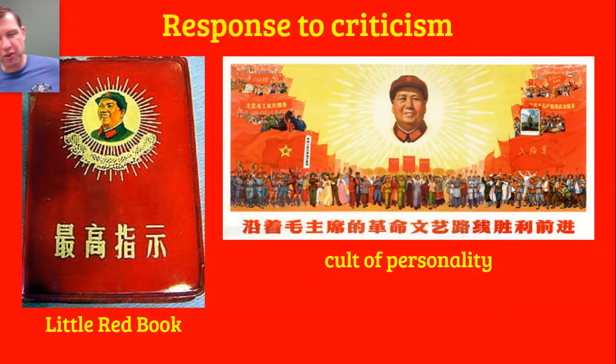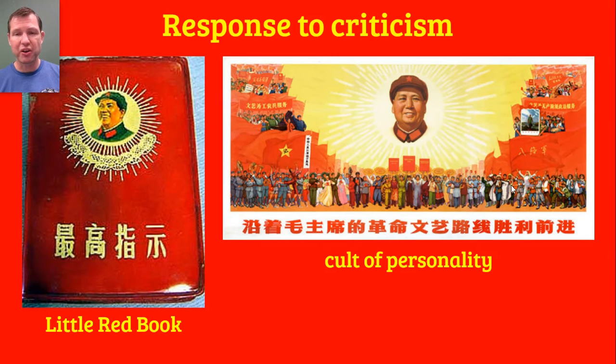So as a result of the failure of the Great Leap Forward, for the first time, people actually began to criticize Mao Zedong. He had not really experienced that before. He had been the great leader who had brought about a victory in the revolution, in the Civil War, and he had had great success in those first 5 years at increasing agricultural production and forging a partnership with the Soviet Union and beginning the process of industrializing and modernizing China. And so there had not been a lot of criticism of Mao.